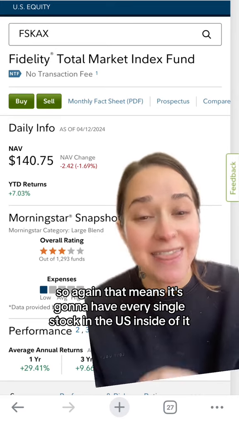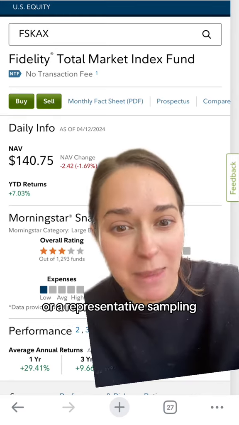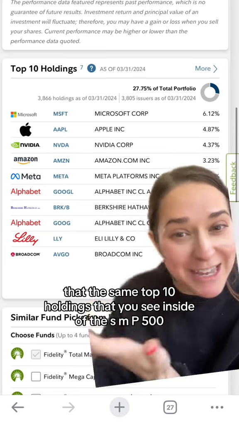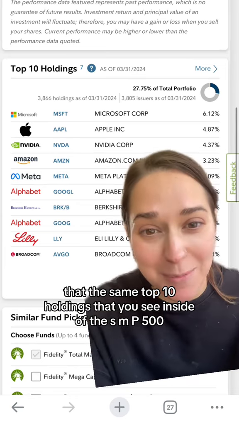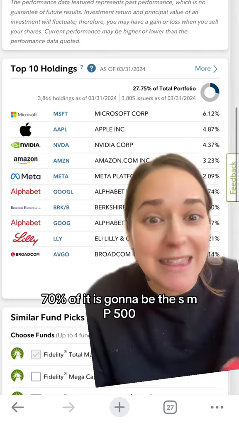So again, that means it's going to have every single stock in the US inside of it or a representative sampling. But I get why that can be confusing, because then when you look at the top 10 holdings, they're the same top 10 holdings that you see inside of the S&P 500. Well, the total US stock market, 70% of it is going to be the S&P 500.